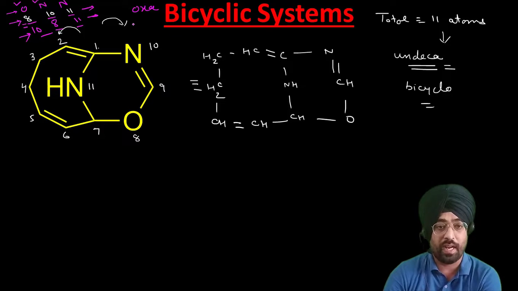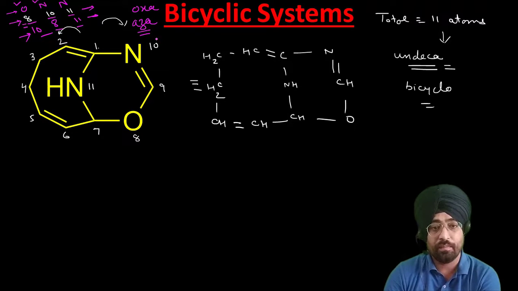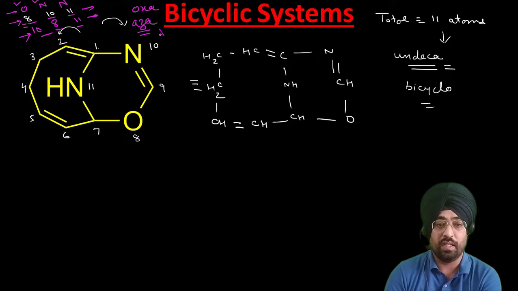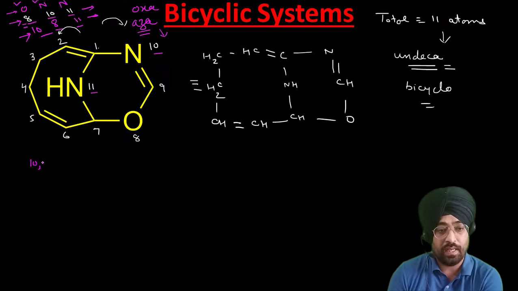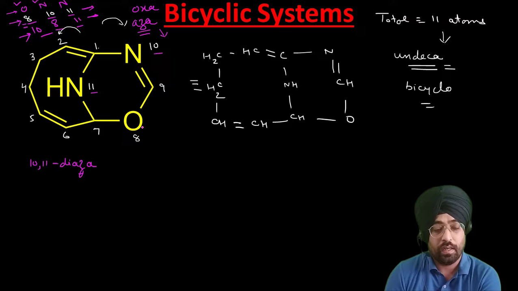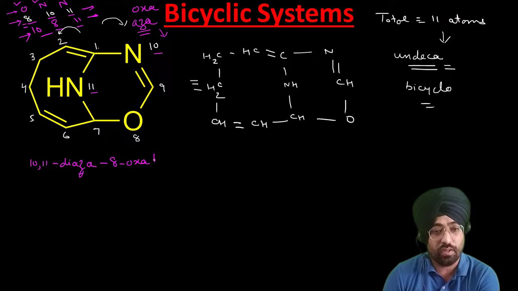So first we have to write for nitrogen, aza. At what positions? 10th and 11th. So it is 10, 11, diaza. Now oxygen at 8, 8 oxa, the heteroatoms are finished. Then we will use bicyclo.